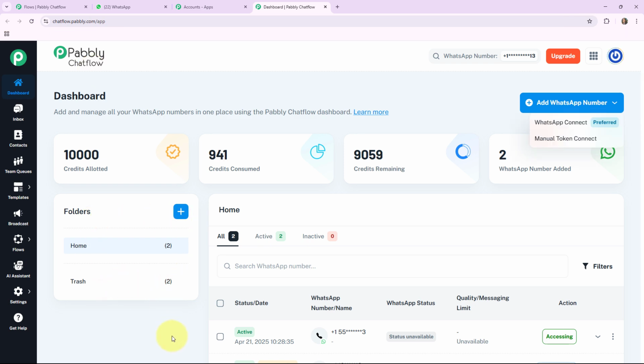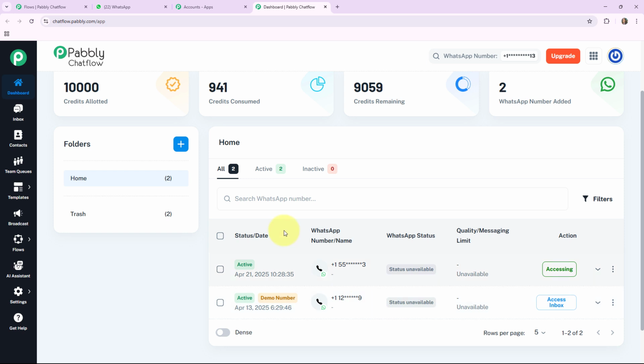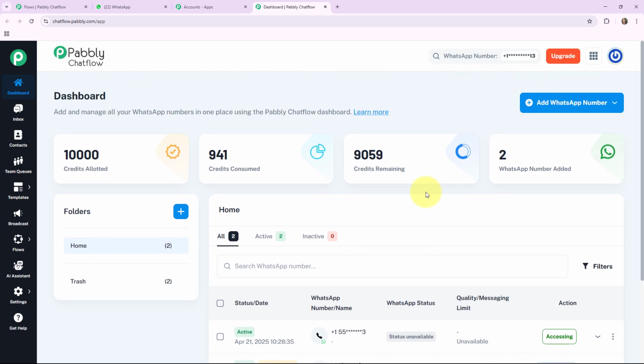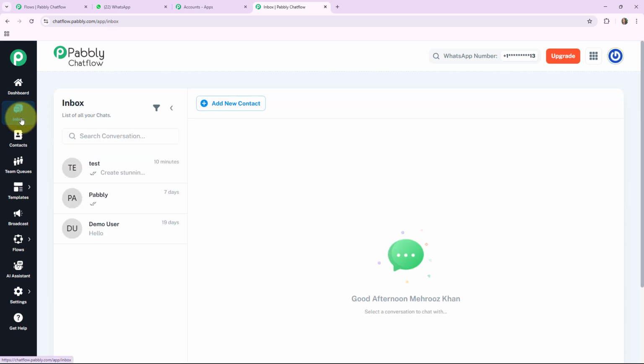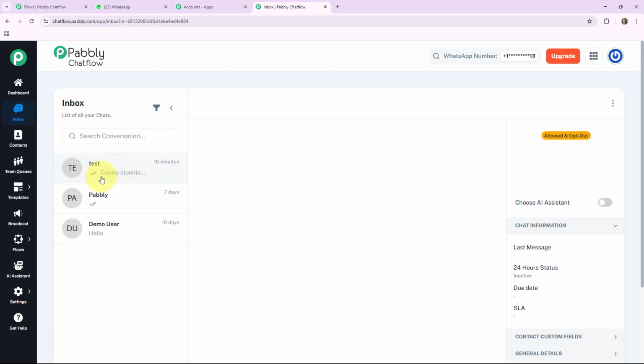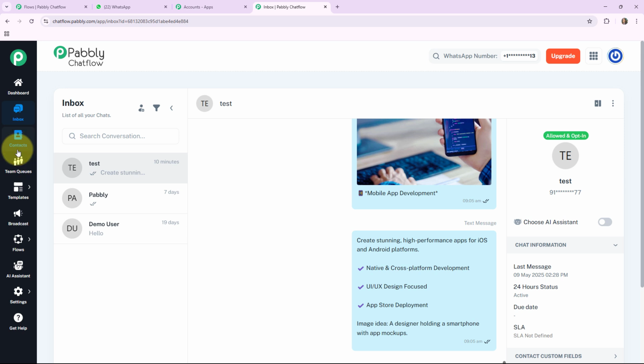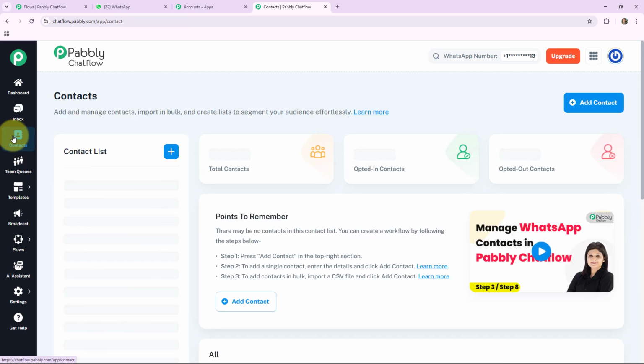Here you can also create multiple folders. In this section, you can see the active and the inactive status of your WhatsApp numbers added into your Pabbly Chatflow account. The second feature is the inbox, in which you can store all the messages of your customer and respond to them here also. You don't have to open a WhatsApp account again and again. The third one is the contacts, in which you can see a list of your WhatsApp contacts who interacted with your chatbots or messages. And you can see contact details, create segments, tag users, etc.